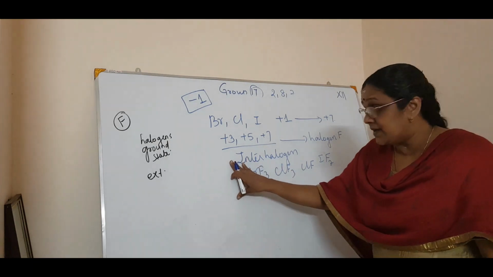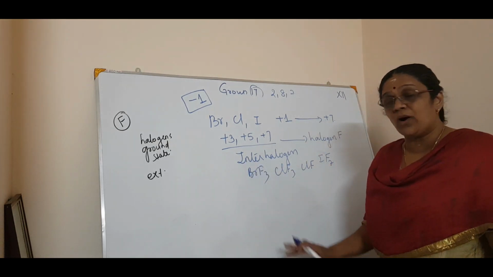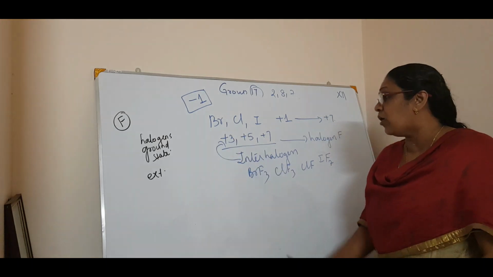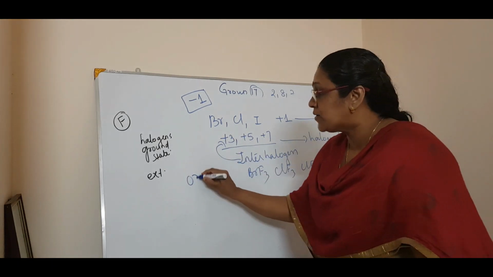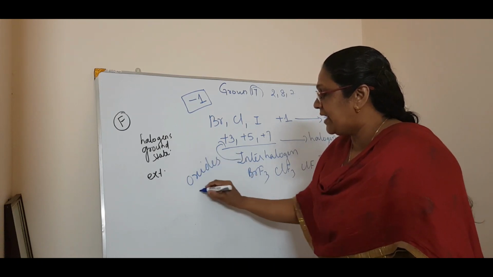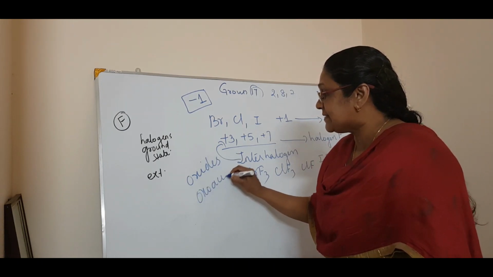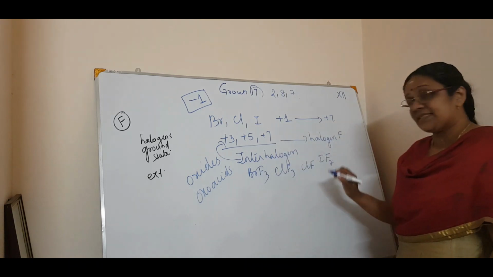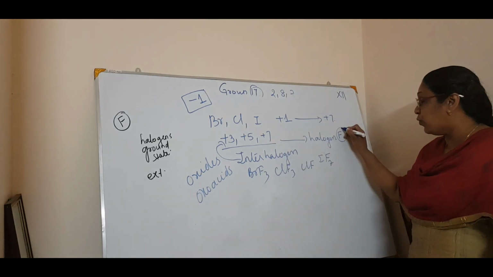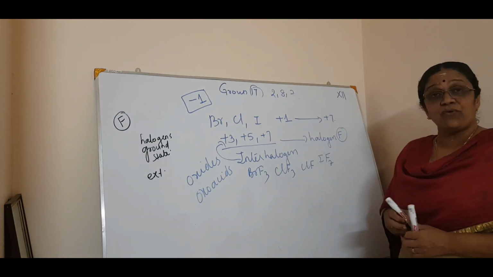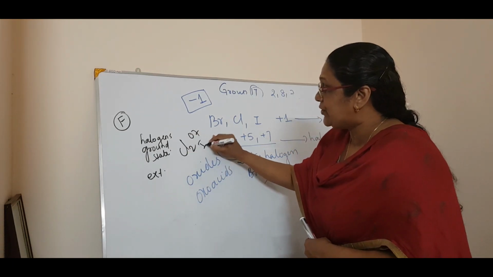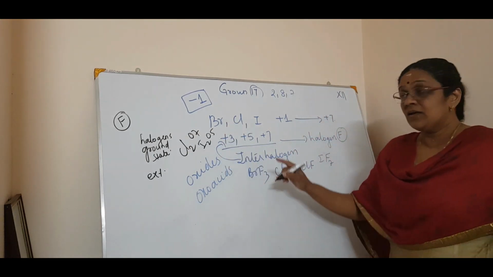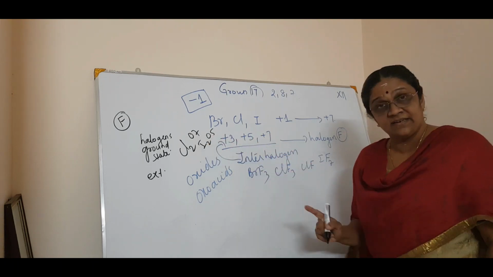So what I want to say is, in interhalogen compounds, the halogens show the higher oxidation state, and also in oxides and oxo acids. See, in these three cases, for example in the case of oxides, Cl2O7, I2O5, higher oxidation states are there, right?